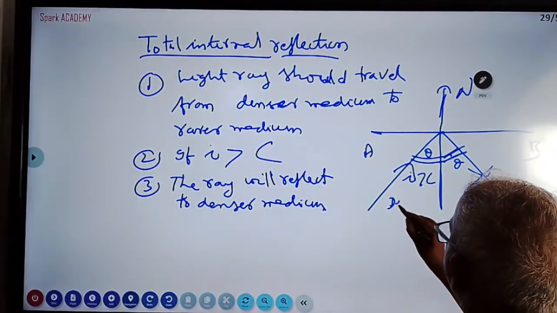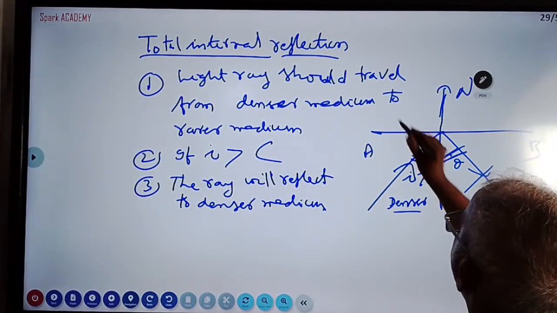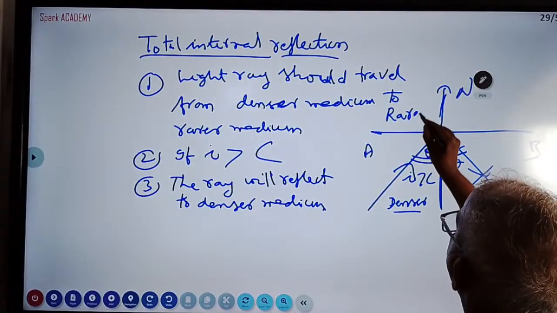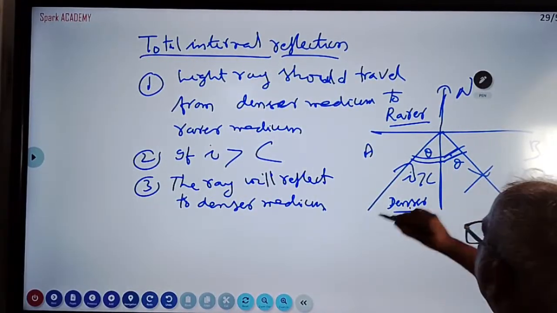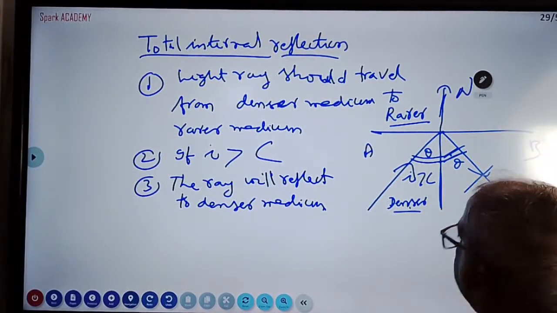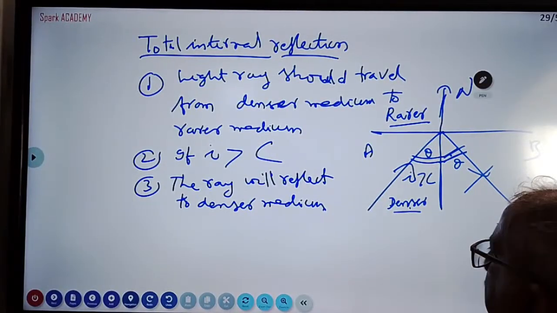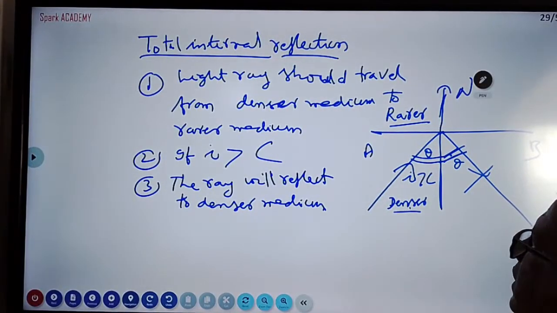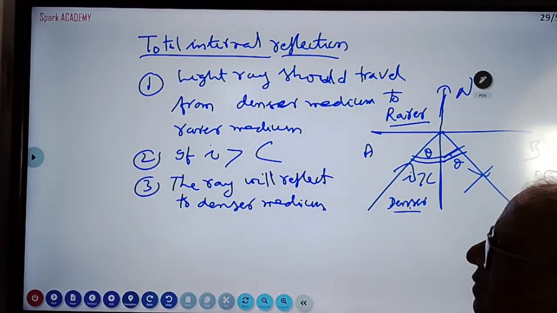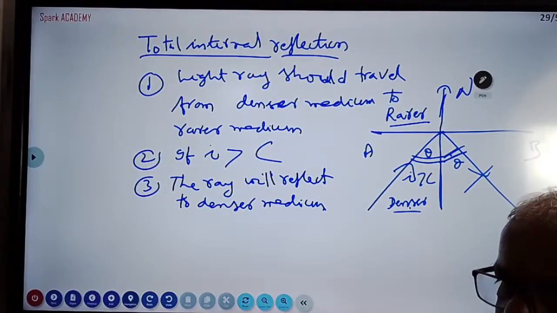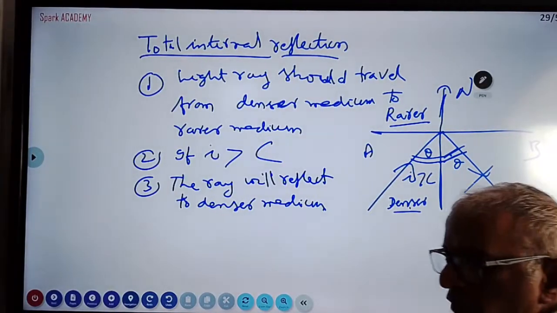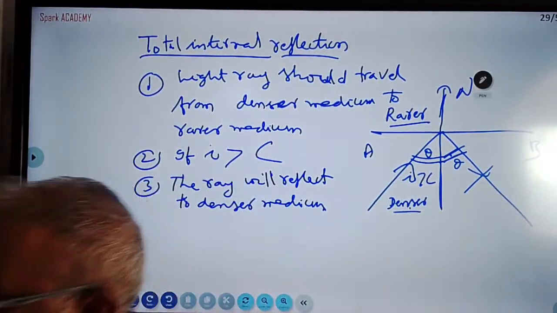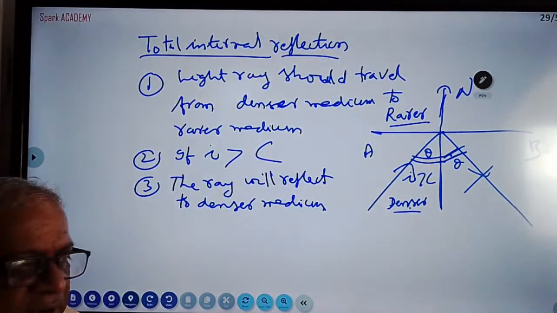You write it in the diagram also. This is the denser medium. This is the rarer medium. The light ray's angle should be greater than the critical angle. Then the ray will reflect back to the denser medium. There is no refraction here. This principle is used in mirages. That is also one of the important questions you can read yourself at home. Explain mirage, which is an application of total internal reflection.